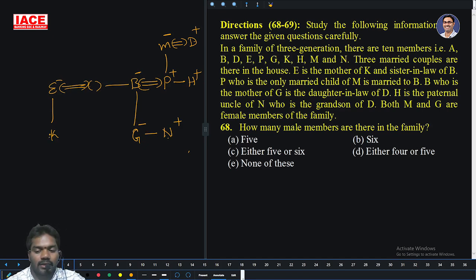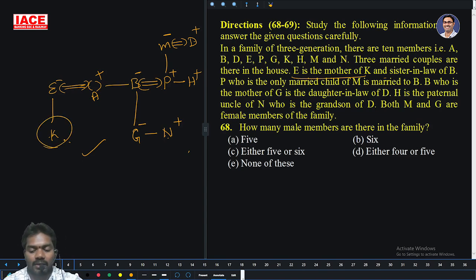Okay, clarity. Then P is the only married child of M. What is the remaining person? A is here. Remaining person A should be a male person. What about K's gender? E is the mother of K. You don't know the K gender. Okay, then question number 68.